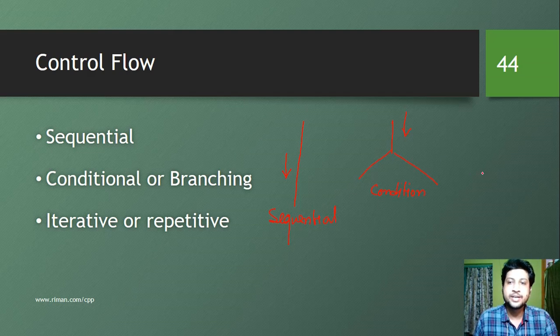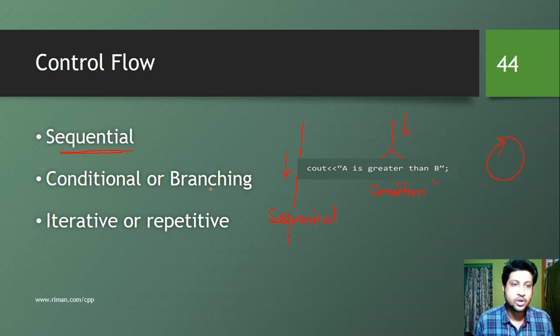And in iterative or repetitive statements, some statement or a group of statements will be executed in a repetitive manner. That means they continuously repeat whatever operations they are performing. So we are going to learn how these kinds of control flows are implemented in C++. There is no need to explain how sequential statements are executed. Any statement is a sequential statement if we are not using conditional or branching or iterative or repetitive statements.